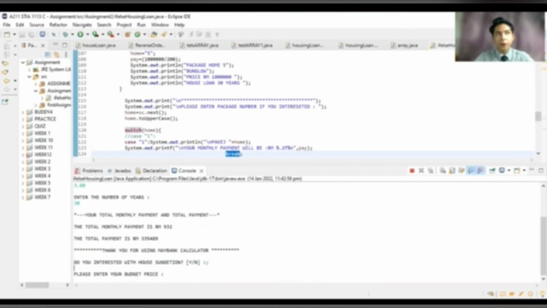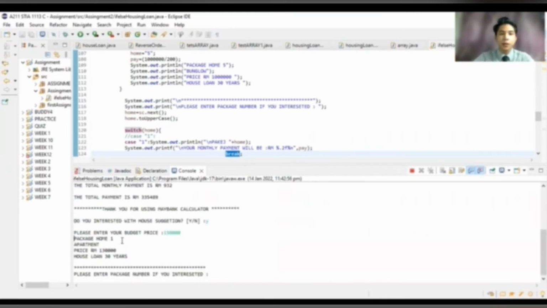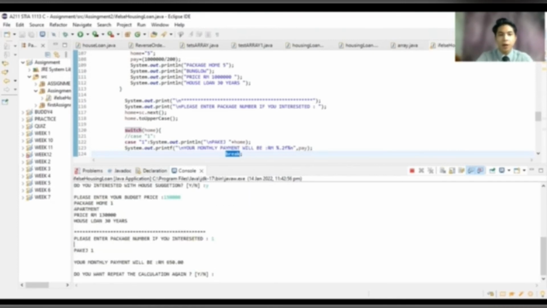Enter the budget, for example my budget is 150,000. The home package suitable for my budget is an apartment priced 150,000, house loan 30 years. Please enter the package number if you are interested. If I'm interested, the number is number 1. Your monthly payment will be RM 650.